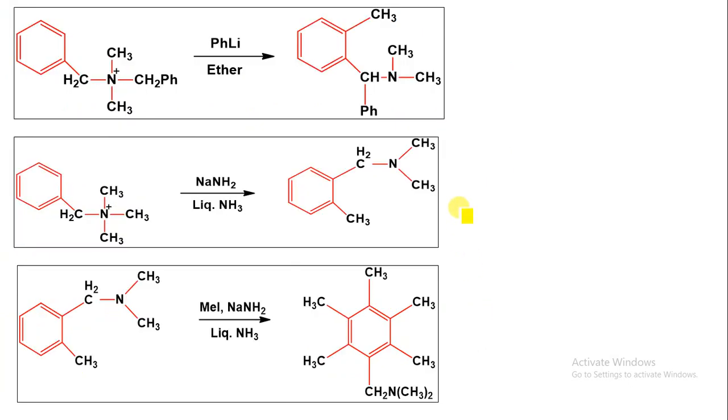Now let us take one more example for the Sommelet-Hauser rearrangement. Suppose you have CH2 N positive, CH3, CH2 phenyl, CH3 group. What will happen over here? Here the ortho position has a substitution of a CH3 group.